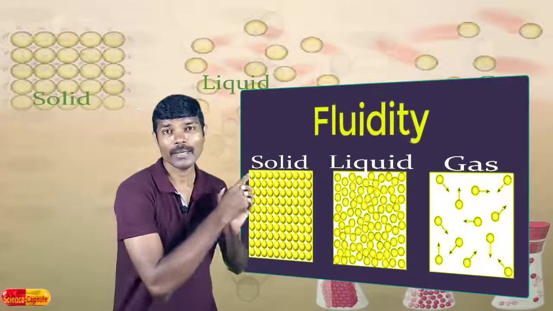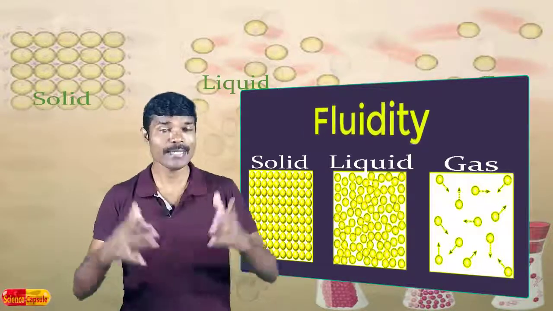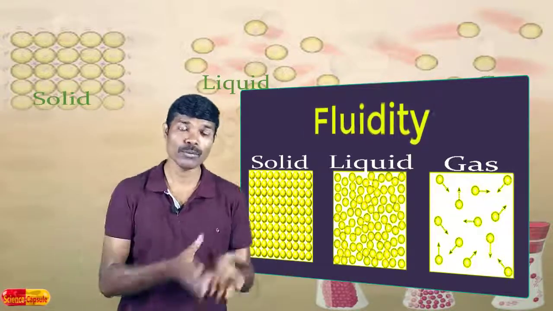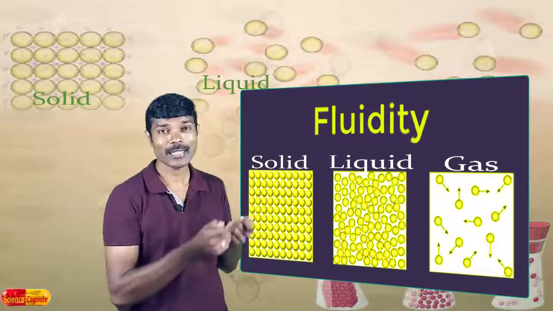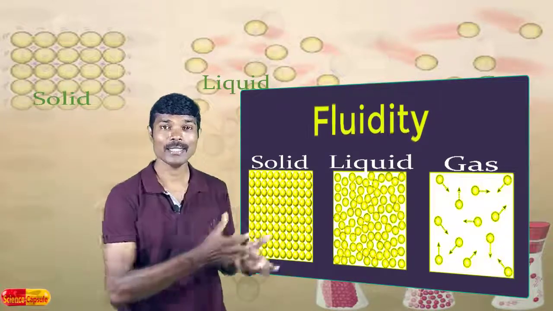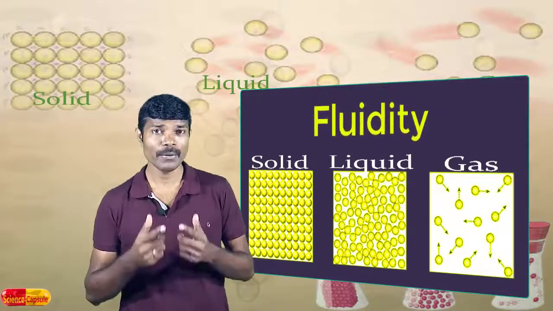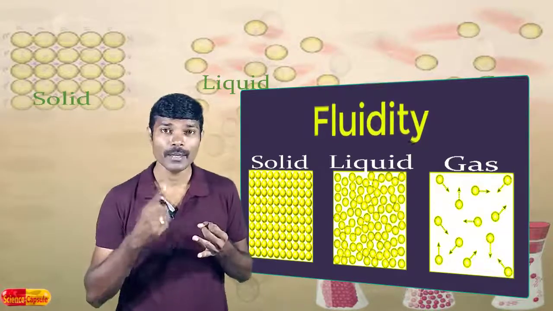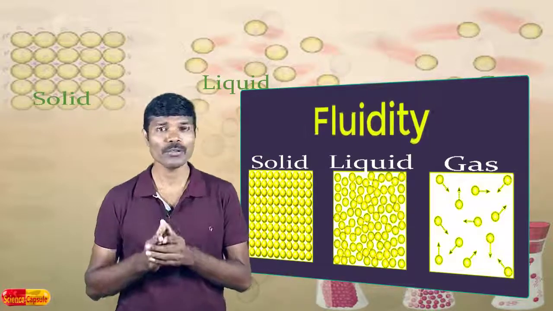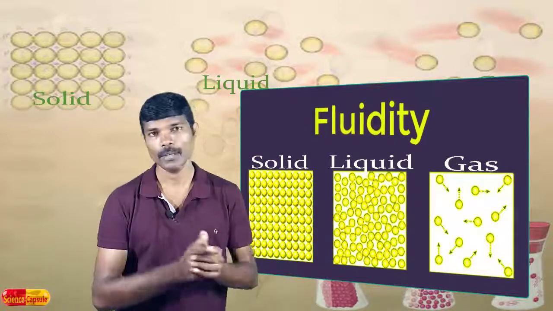The next characteristic is fluidity. Here liquids and gases flow easily. When you pour water, it starts flowing. When an incense stick is lit and kept at the corner, its smell easily flows, right? So, this property is known as fluidity. Fluidity is possessed by liquids and gases, but solids do not have the property of fluidity.